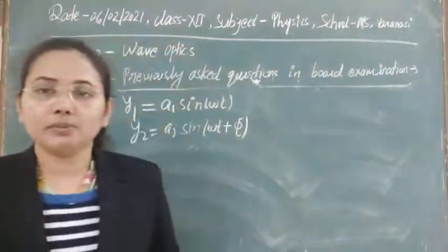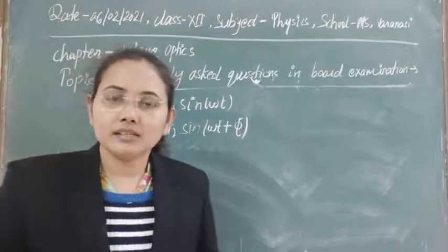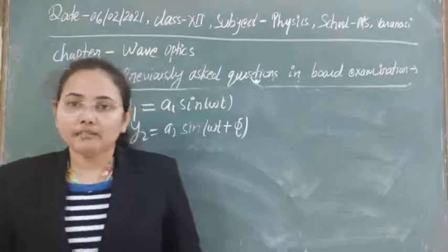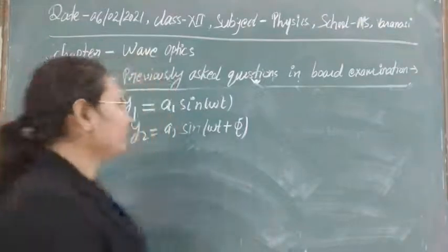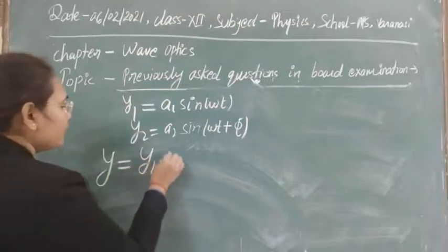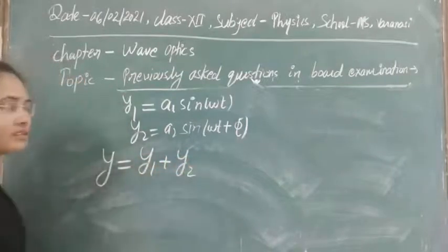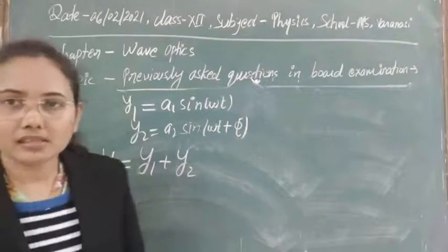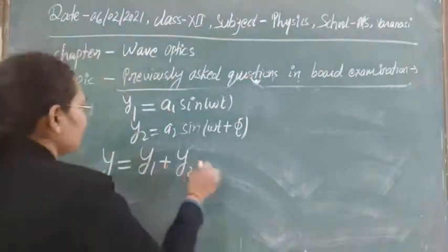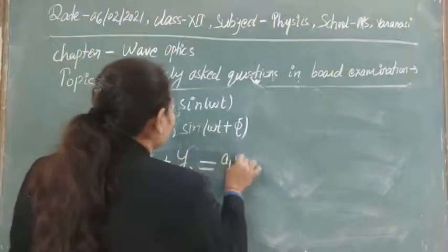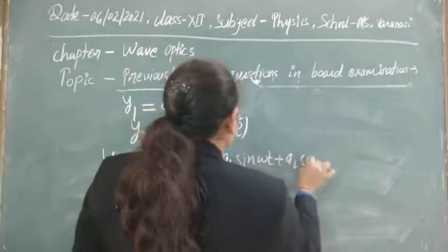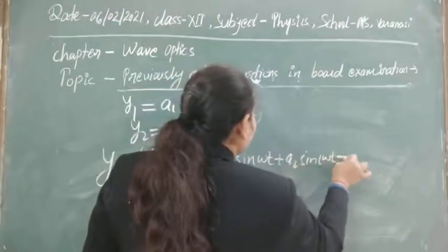Now the principle of superposition tells us that the resultant displacement of the wave after superposition, if y is the resultant displacement, is given simply by y = y1 + y2. This is the algebraic sum of the displacements of the two waves. So if you put it here, this will be a1 sin omega t plus a2 sin(omega t + phi).